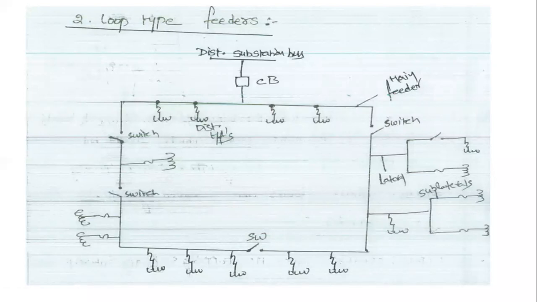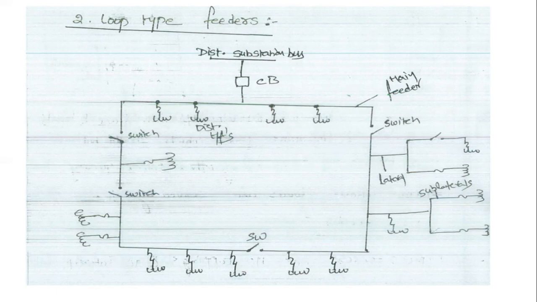Next, in loop type primary feeders, the loop runs through the feeder load area and returns back to the load buses. Sometimes the loop type disconnecting switches are replaced by loop type breakers. This arrangement provides two parallel paths from the substation to the load centers.